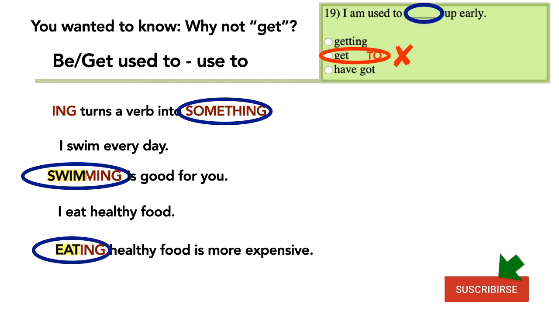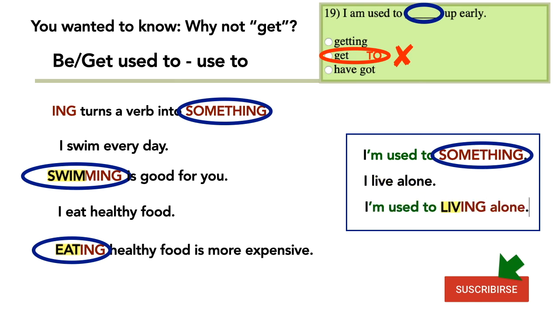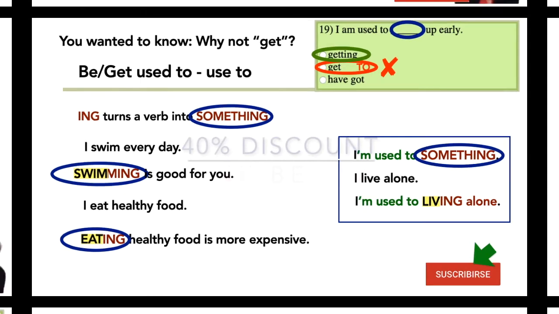In this question 19, we find the same transformation. I'm used to something. For example, I live alone. I'm used to this thing. So, as I need here a concept, a noun, not an action, I transform the verb into a concept by using -ing, and I say, I'm used to the concept of living alone. So, in this question, getting is the only right answer.